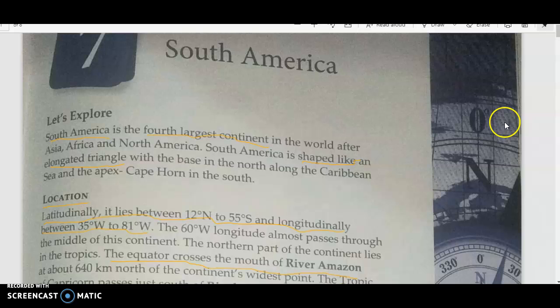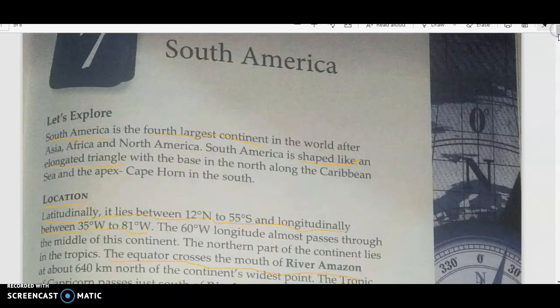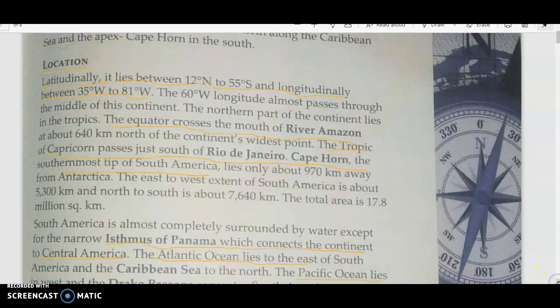Now when we see that this continent has the river Amazon, it is covering a large area, along 640 kilometers, right?